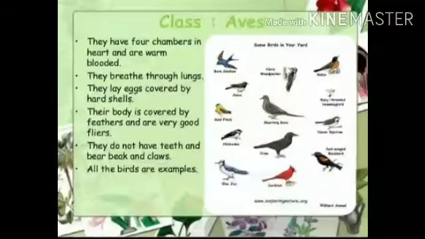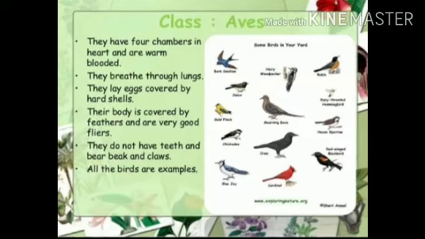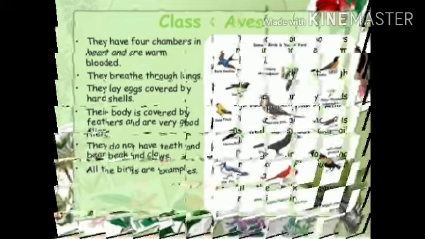Class Aves. These are warm-blooded animals and have a 4-chambered heart. They lay eggs. There is an outside covering of feathers and 2 forelimbs are modified for flight. They breathe through lungs. All birds fall in this category.